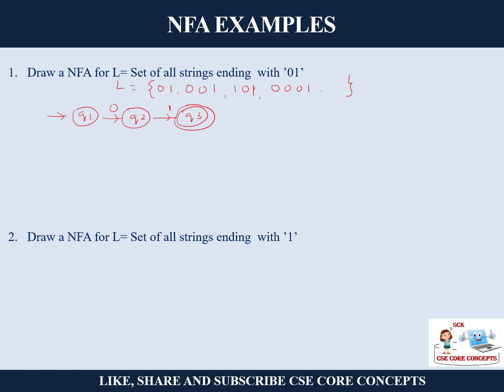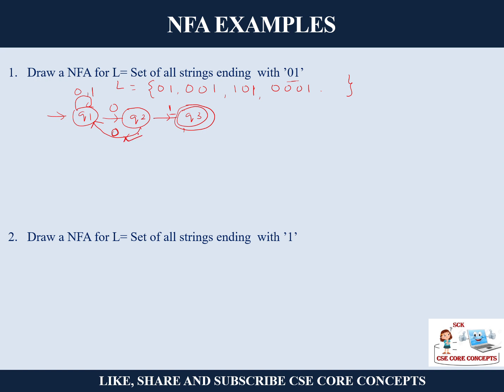Done? Okay. Now, after ending with 0, 1. So before 0, 1, I can have any number of zeros and ones. Okay, so I can have any number of zeros and ones, right? And here also, if I get a 0, I can go back here and I can give 0 here. It's okay. Now, I may omit it also. Okay, if it is an NFA. Here also same thing. If I have 1. Okay, after zeros and ones, I cannot have anything apart from zeros and ones.